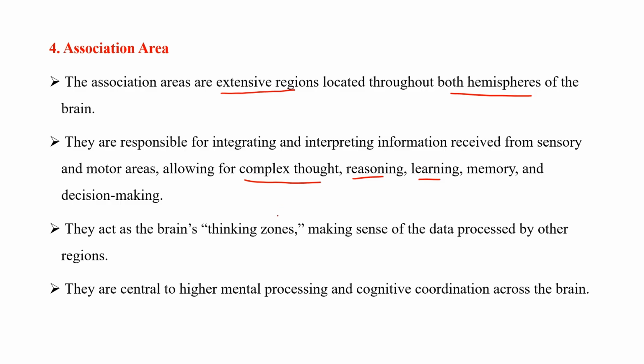Basically, we can say that this acts as the brain's thinking zone, making sense of the data processed by other regions of our body. They are central to higher mental processing and cognitive coordination across the brain. The association areas help us process all the higher mental order processing and cognitive coordination across all parts of our brain. That's why this is called the thinking zone of our brain.